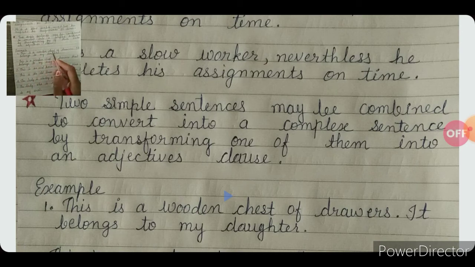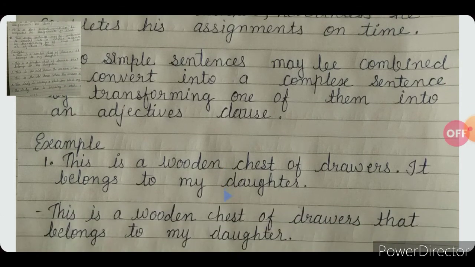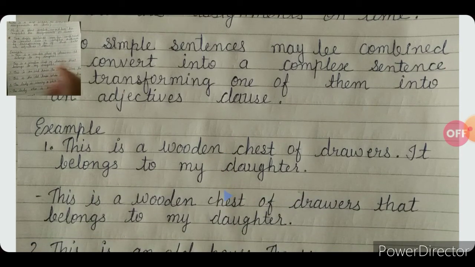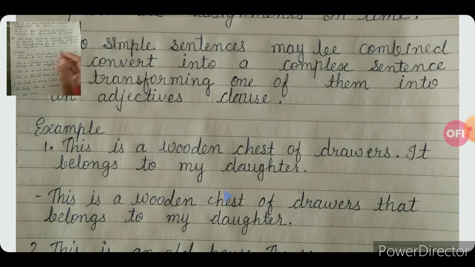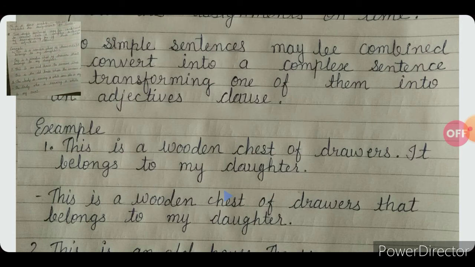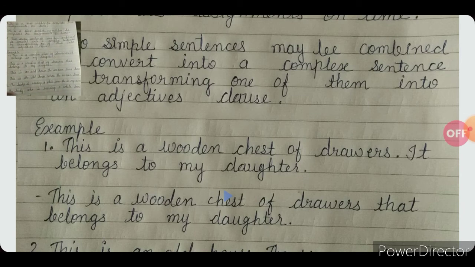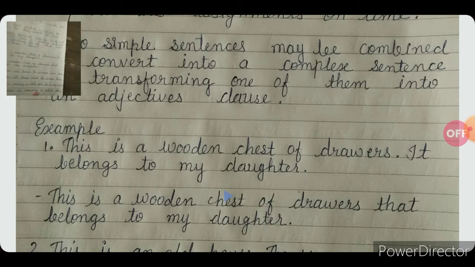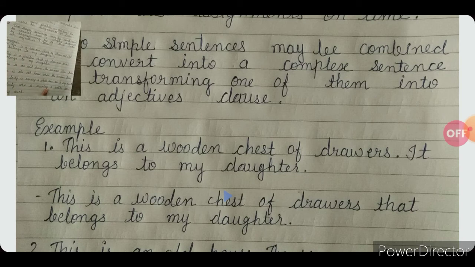This is a wooden chest of drawers. It belongs to my daughter. These two sentences now we will convert into one sentence by transforming one sentence into an adjective clause.